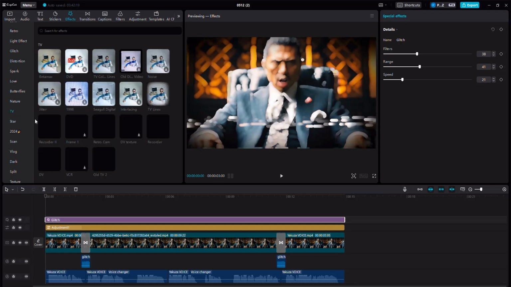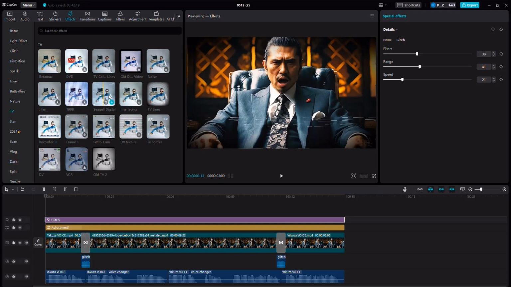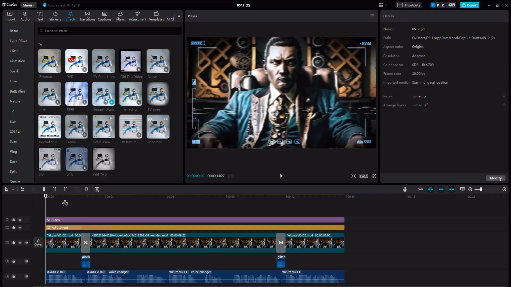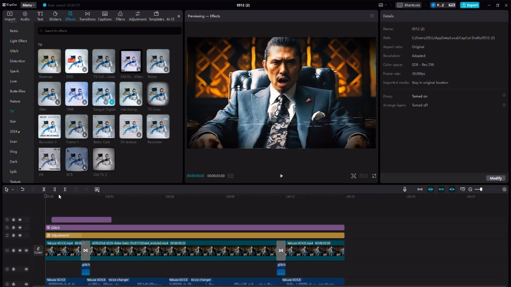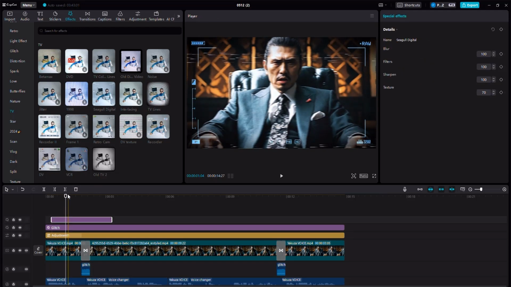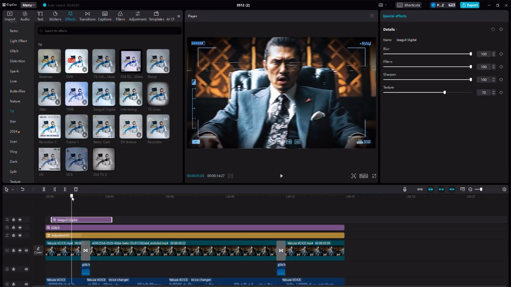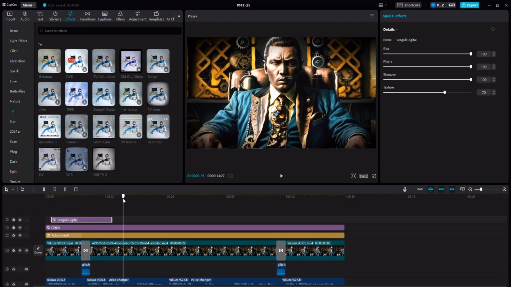Let me go to TV here because I think the effect exists over there. And you can see that we have these particular effects. These are the ones I'm talking about. So I'm going to take this one right here and I can place it. And so when I place this, you can see that that kind of adds that camera effect over there, right? So, and it's pretty cool, right? Now I'm going to add it all across right here.